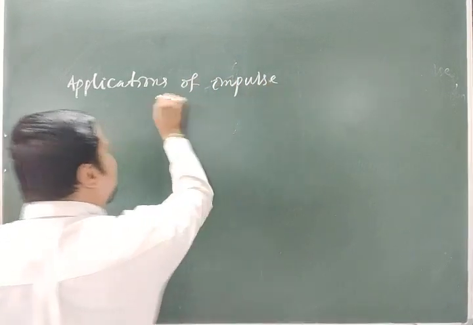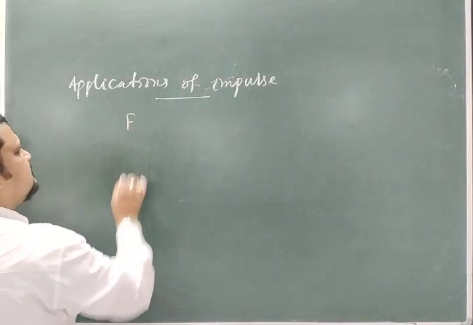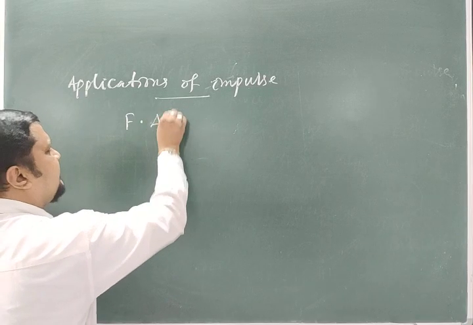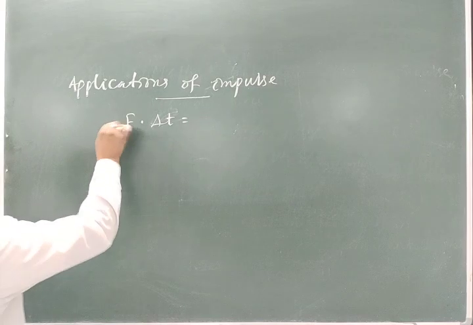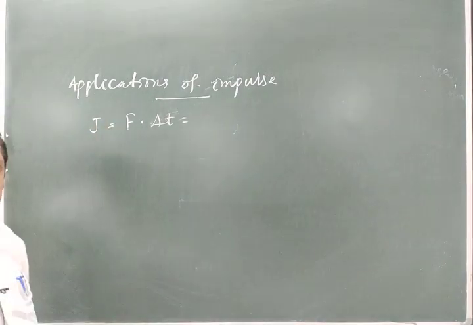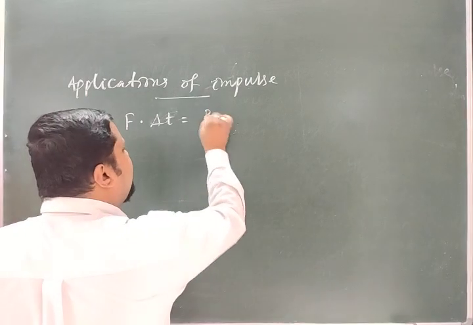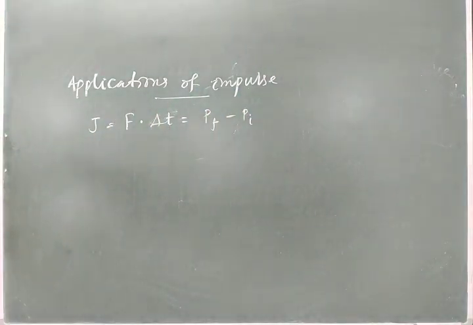Now you see here, when I discuss this impulse, the force for a time delta t, that is your impulse J, the magnitude part. I am not considering the direction. And what does that give you? The change in momentum, pf minus pi. That is the general formula for the impulse.